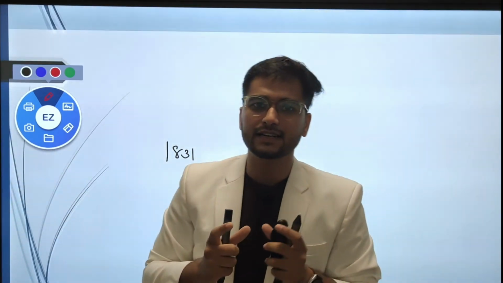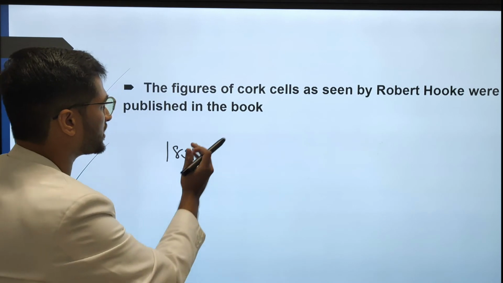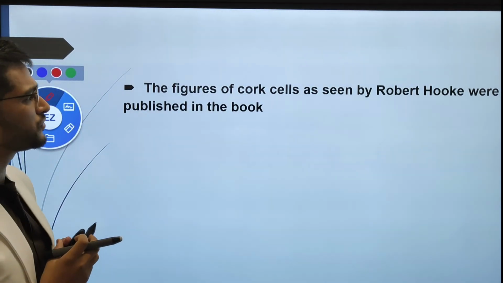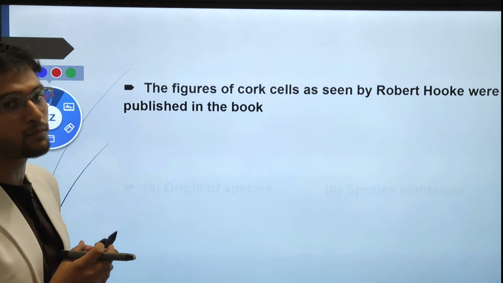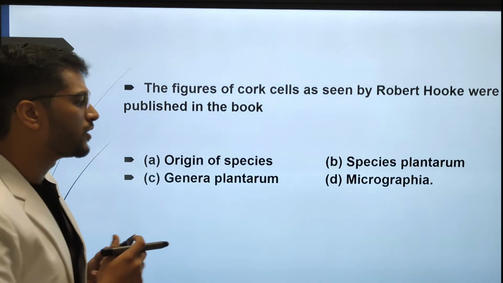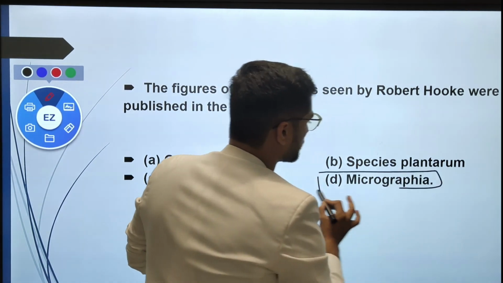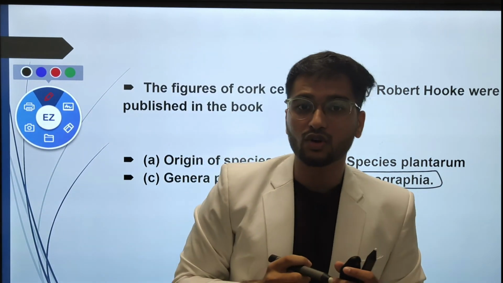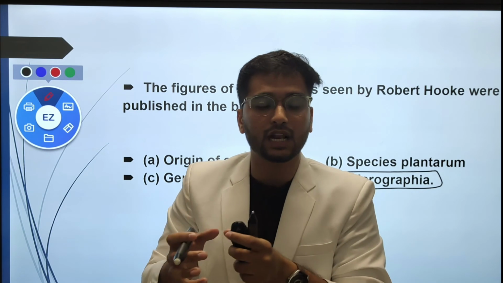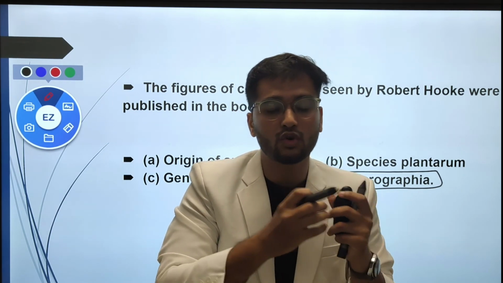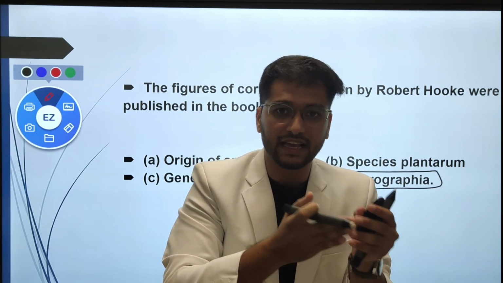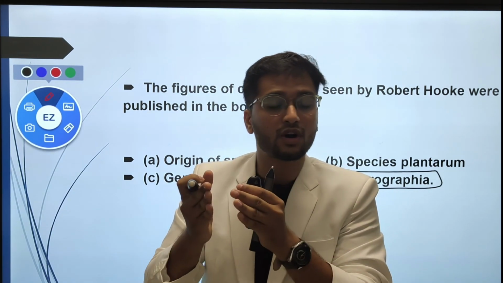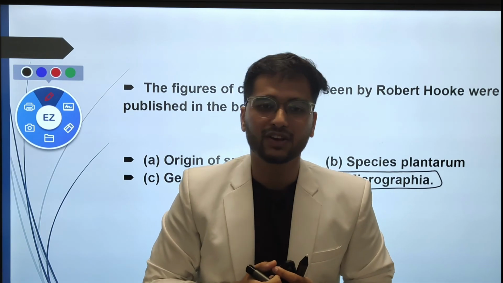So first let's see some questions. The first question: the figure of cork cells as seen by Robert Hooke was published in the book, right? The answer is Micrographia. Micrographia is the book in which Robert Hooke gave the idea related to the cell. So the discovery of the cell was published in the book Micrographia.